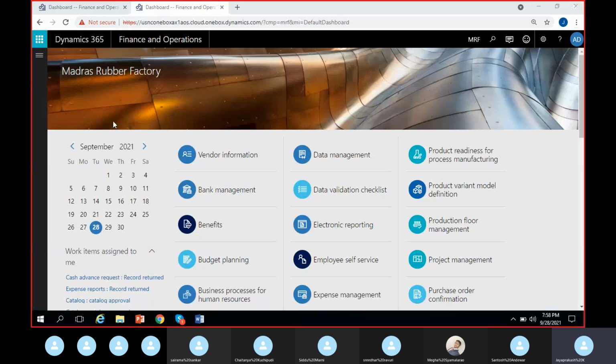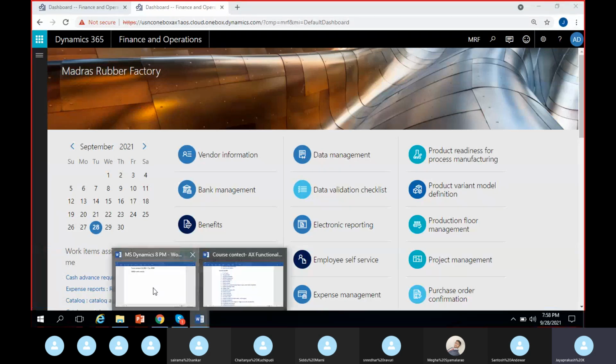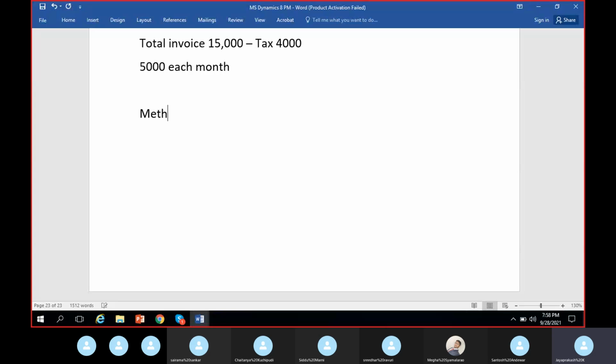So we are discussing different methods of payments. Methods of payments on the vendor side could be multiple. I would normally write down a few here. So cash, check, what we normally know, and PDC, post dated checks. And then electronic, which is what we were discussing yesterday, electronic method of payment. Then we can also have UPI payments, prominent these days in India especially. Then we have CC, credit card. Few of them are using it.